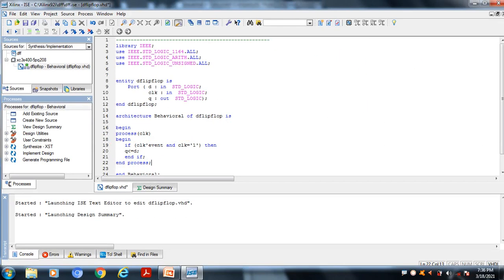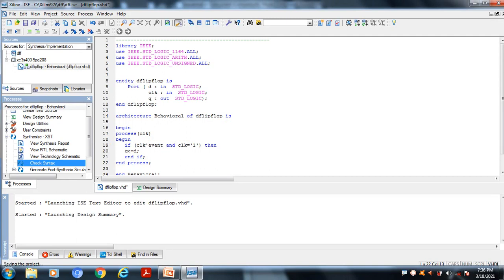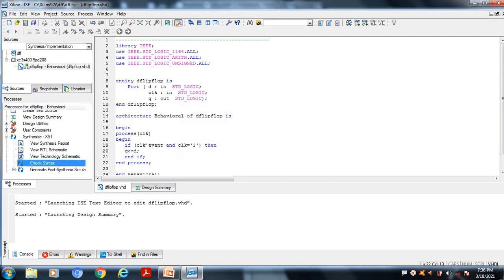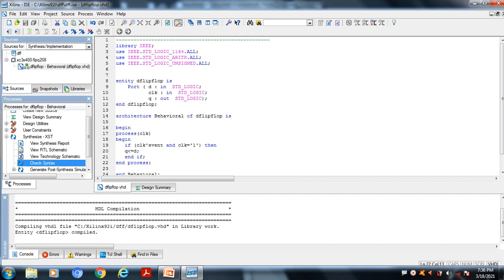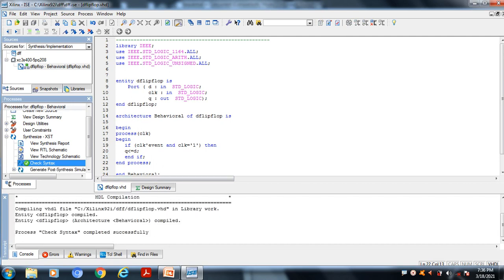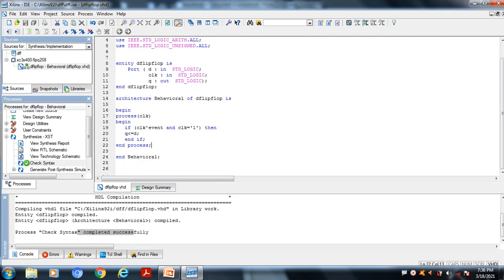So now I am going to compile my program. Before that, save your program. So now it's running successfully, which means no errors in the program. So this is a way to use concurrent and sequential statements in VHDL.